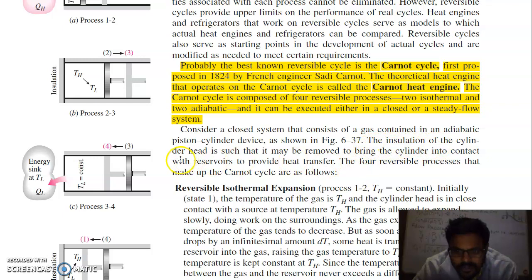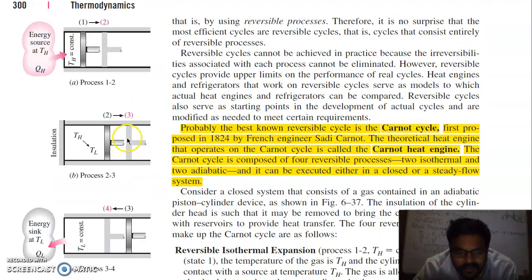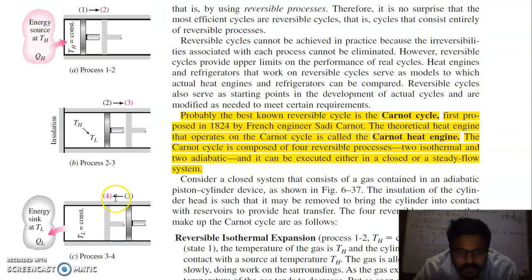The insulation of the cylinder head is such that it may be removed to bring the cylinder into contact with the reservoir to provide heat transfer. The 4 reversible processes that make up the Carnot cycle are as follows. So in this diagram, A, B, C, these are the 4 processes.